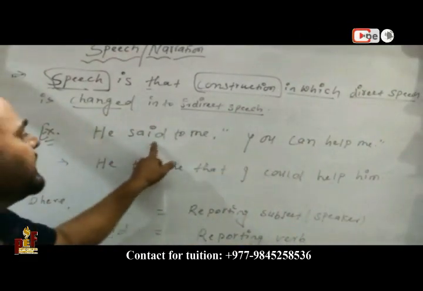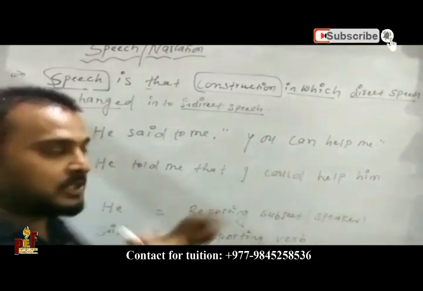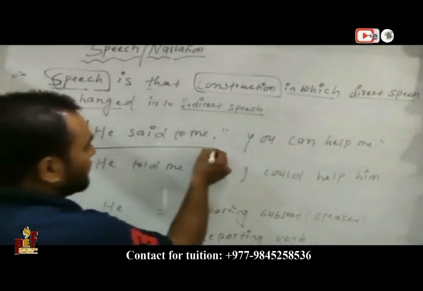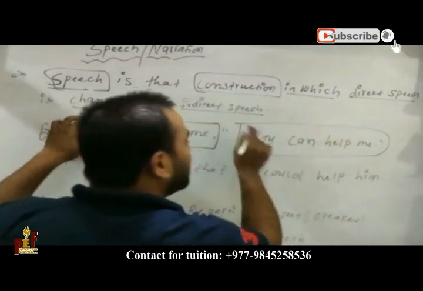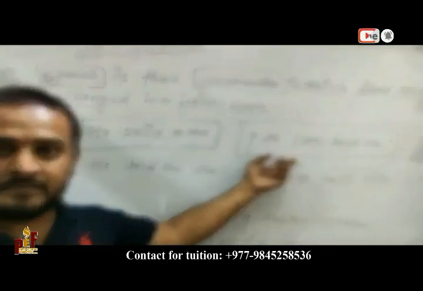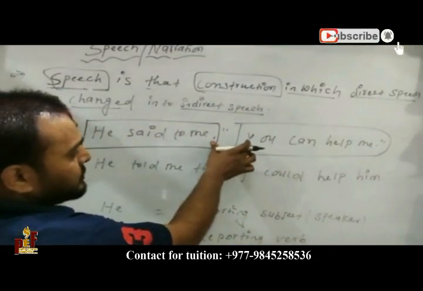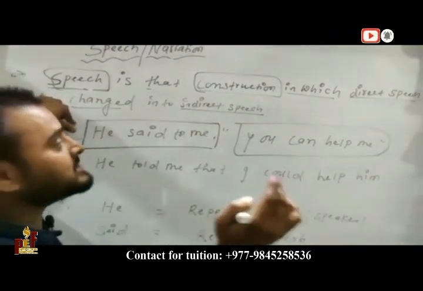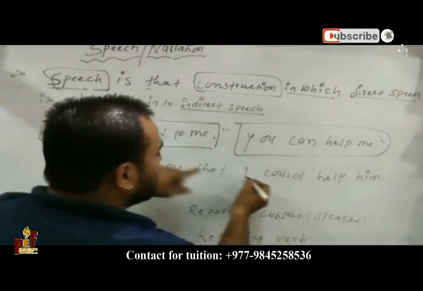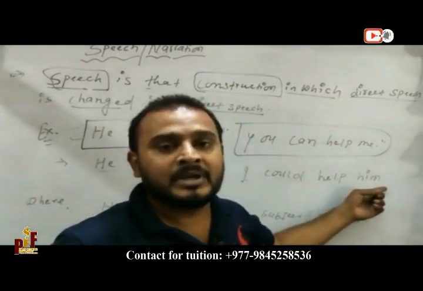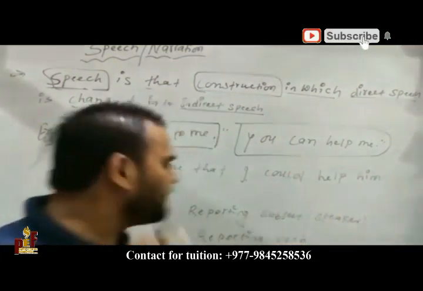Example: He said to me, you can help me. Listen here, we have two parts in this sentence. This is in direct speech. So what is the answer of direct speech into indirect speech? He told me that I could help him. It is in indirect speech. Okay, up to here clear?